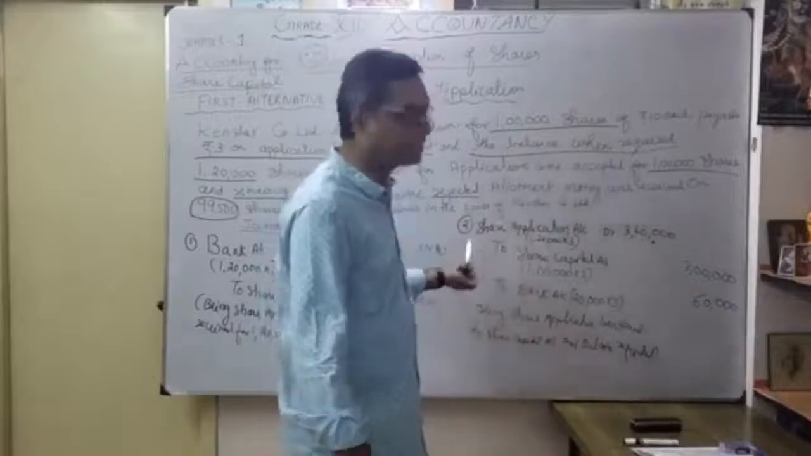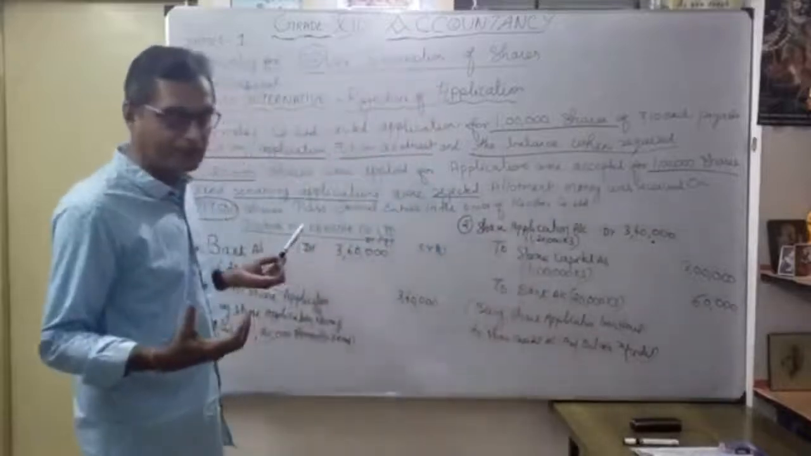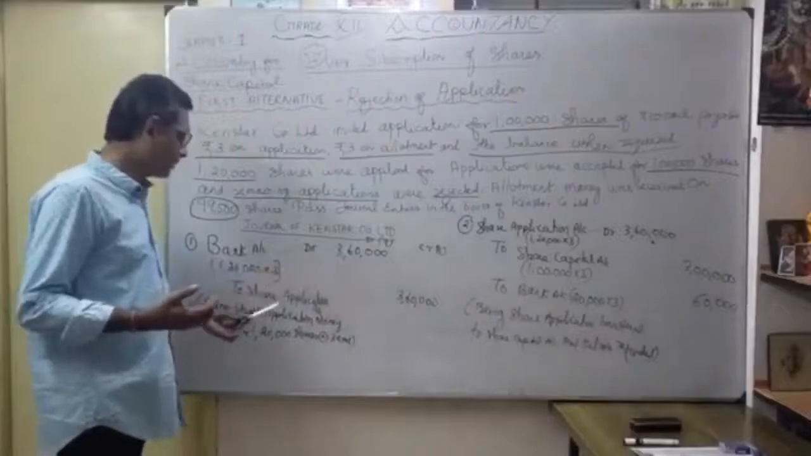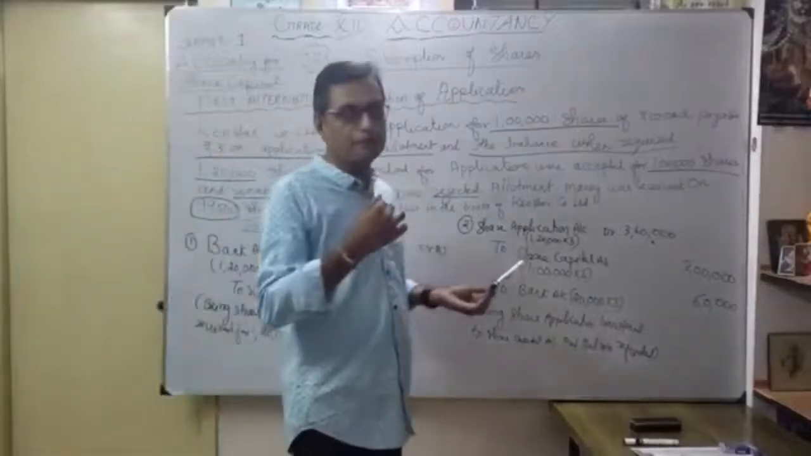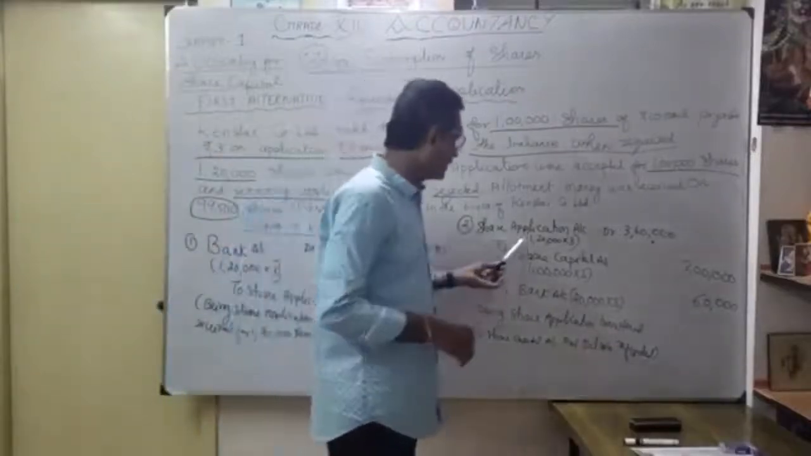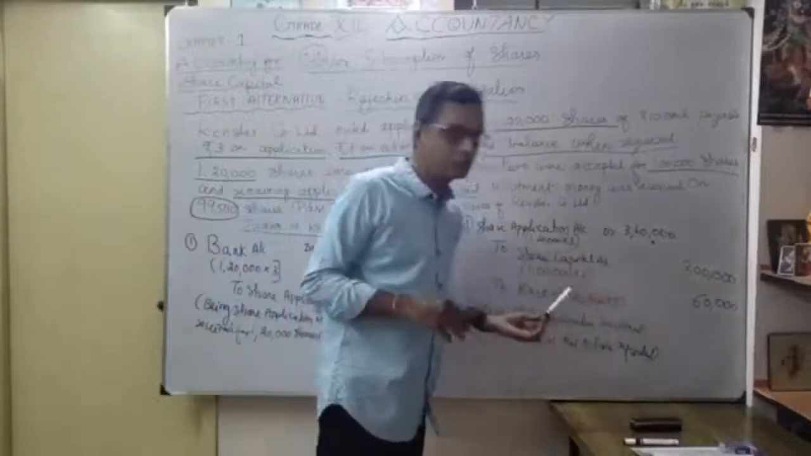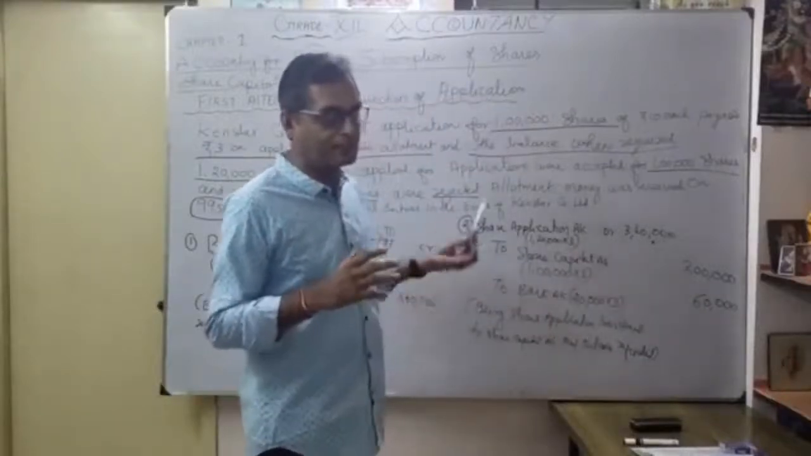Whenever there is a refund, just reverse the entry. Whenever you receive money for share application, bank account debit to share application account. Now we want to refund or reject, so reverse the entry: share application account debit to bank account. Now understood? That's our second entry. So what is the third one?